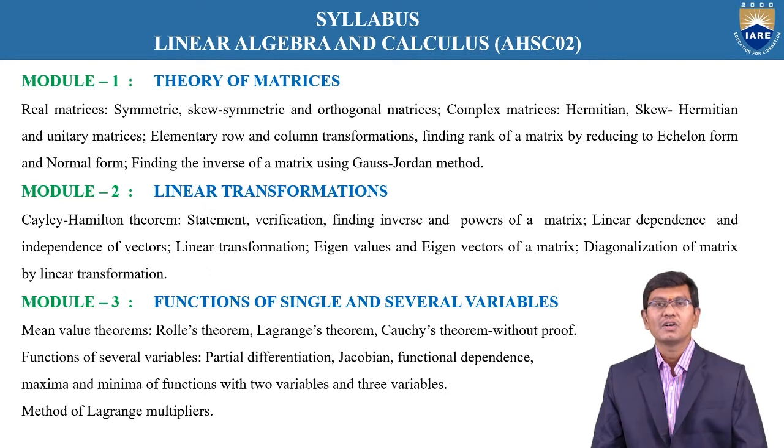Module 3 is the functions of single variable and also several variables. Here, mainly we are going to discuss the general theorems, that is, Rolle's theorem, Lagrange's theorem, Cauchy's mean value theorem, and then functions of a single variable and of two variables based upon partial differentiation. Under partial differentiation, particularly we are going to discuss the Jacobian, functional dependence, and maxima and minima of functions of two variables and also three variables. Finally, under module 3, we are going to discuss the method of Lagrange's multipliers.